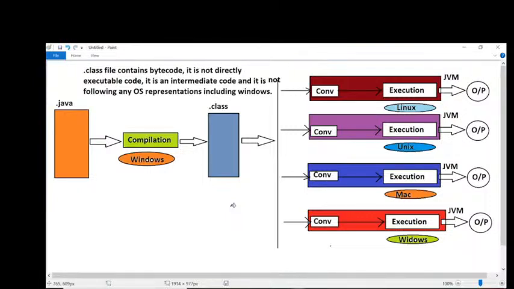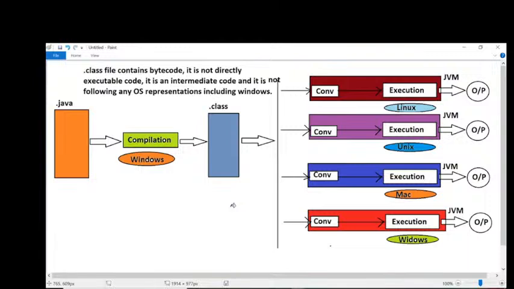Java is a platform independent programming language. No doubt about it. That is because of JVMs only. Java is a platform independent programming language because of JVMs only. But JVM is platform dependent.